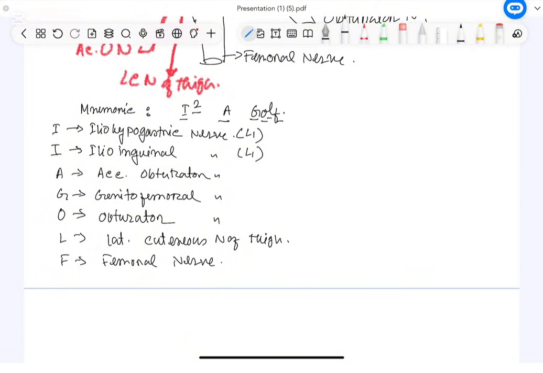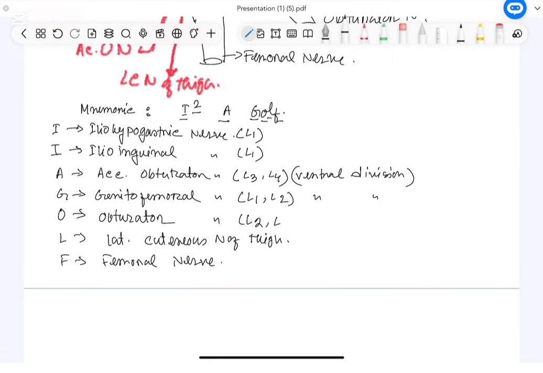Now, let us discuss the root values. We already know iliohypogastric and ilioinguinal will be lumbar 1. Then the accessory obturator comes from L3 and L4. Which division? Ventral. Then genitofemoral also has L1 then L2, ventral division.